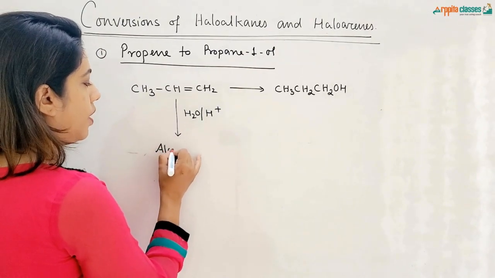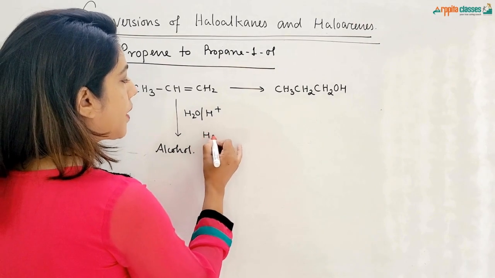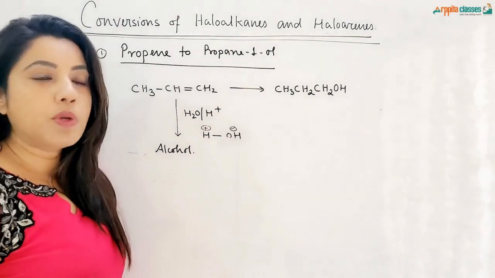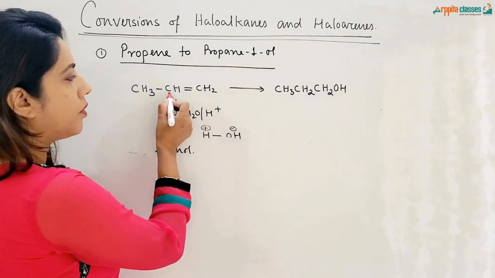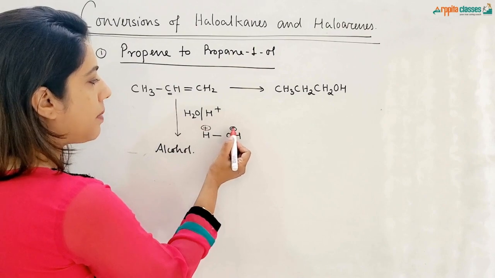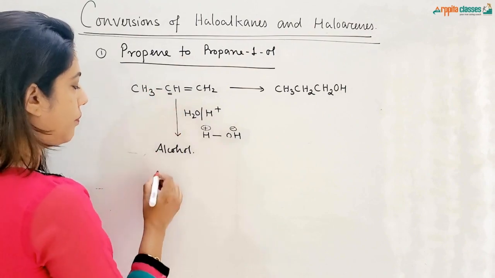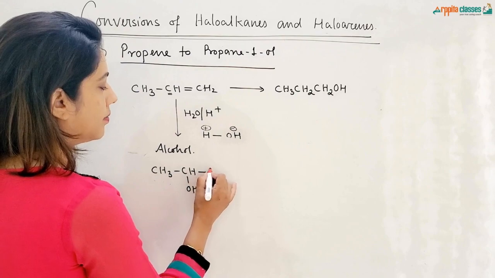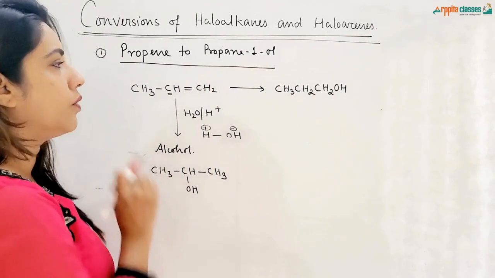we get alcohol. But in this case, the addition of water will take place as per the Markovnikov rule. Water is H plus and OH minus. Markovnikov rule says the negative part of the reagent will get attached to that carbon atom which is having less number of hydrogen. So in this case, OH minus will get attached to the second carbon atom and hydrogen will get attached to the first carbon atom, and we will be getting propan-2-ol. But we need to get propan-1-ol. So this reaction will not work.